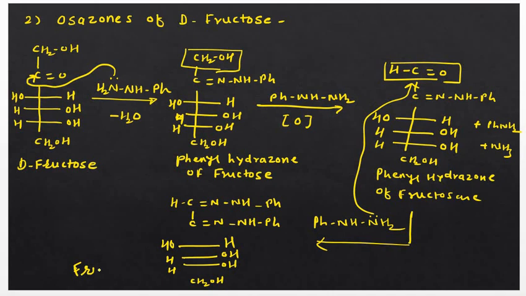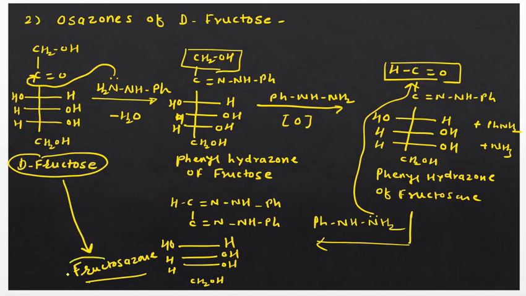Remember, this is the fructosazone. So we can say that D-fructose is converted into fructosazone when it is reacted with excess of phenylhydrazine, PhNHNH2. So how many moles of phenylhydrazine are required for the osazone formation?